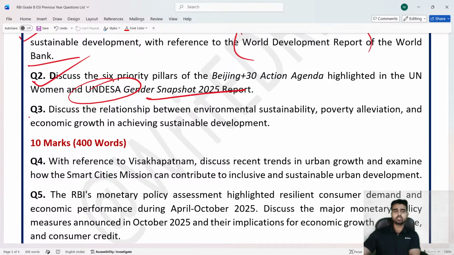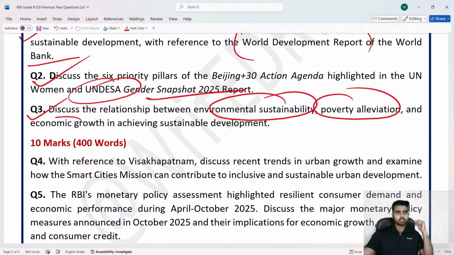Now, question number 3 was discuss the relationship between the environment sustainability, poverty alleviation, and economic growth. As I told you, in achieving sustainable development. Now, see, sustainable development, poverty alleviation, unemployment reduction, ठीक है, environment sustainability, then the zero carbon emission economy, global warming, climate change, mitigating climate change. These are the topics that are very, very important, not only from the point of view of RBI, but from the point of view of NABARD as well. बहुत important है. ठीक है.